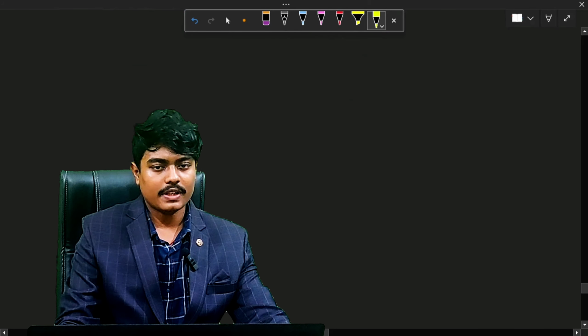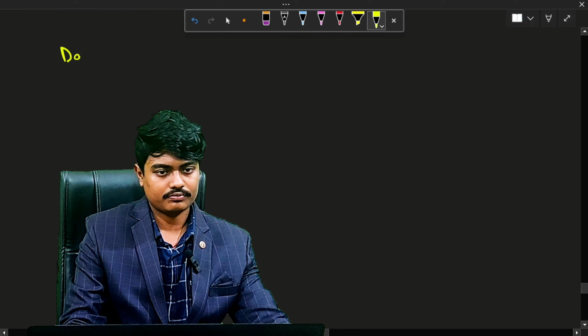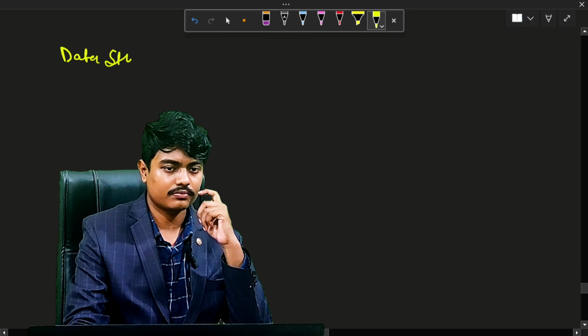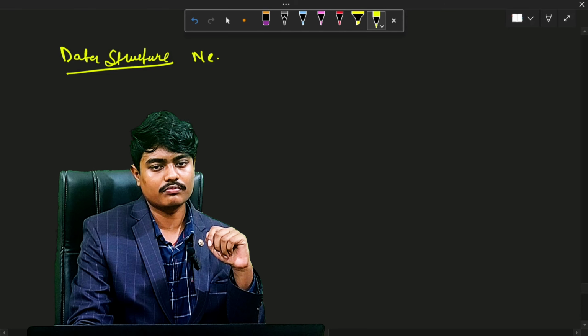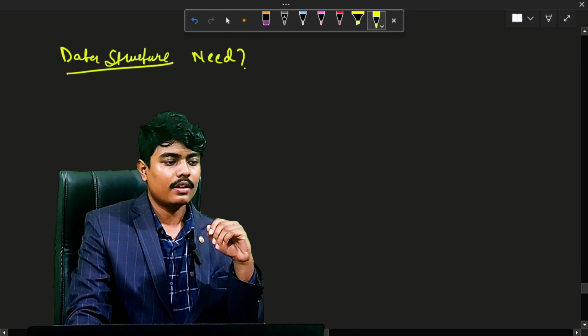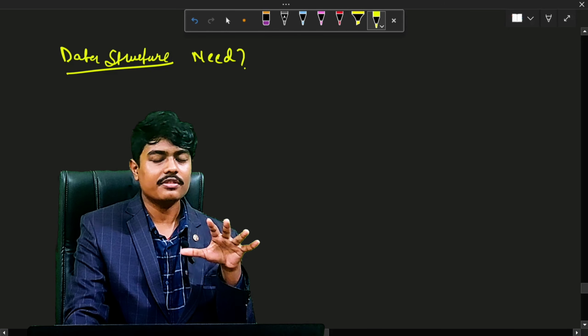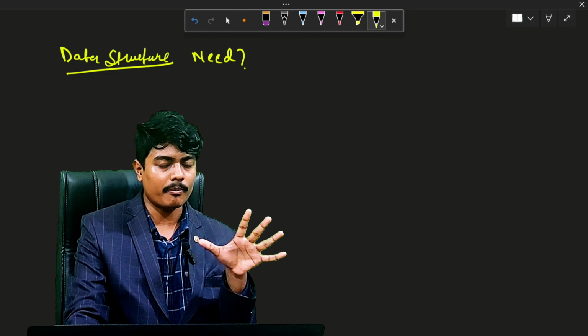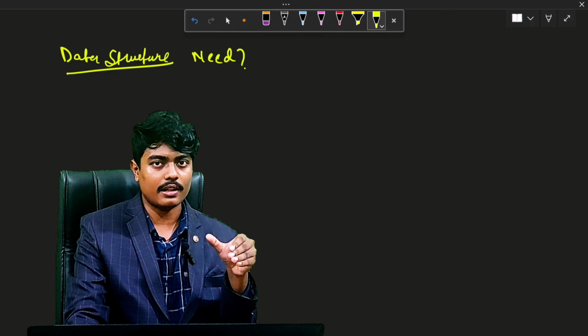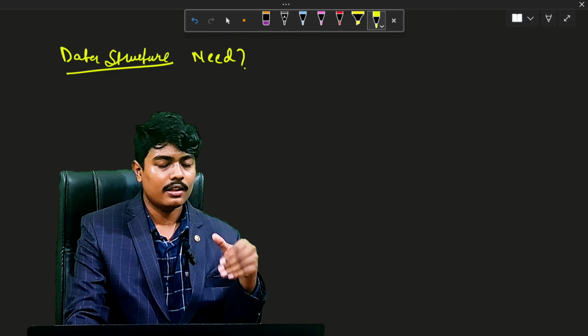So what is the need of data structure? When the applications are getting complex and when we have to store the data in a much easier, simpler form that a layman can understand, then we use data structure.